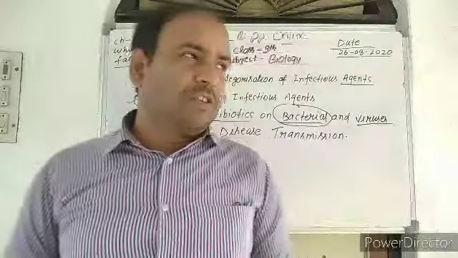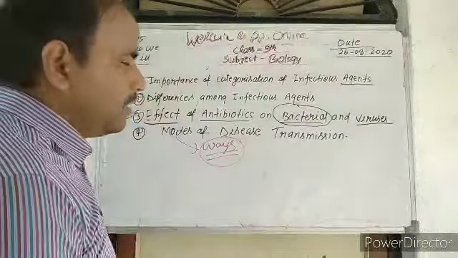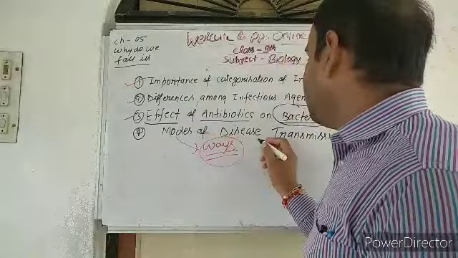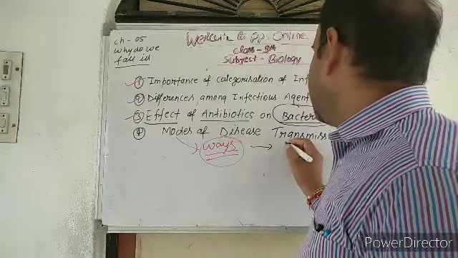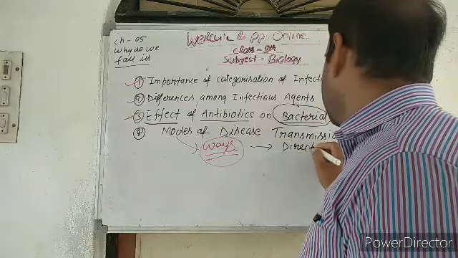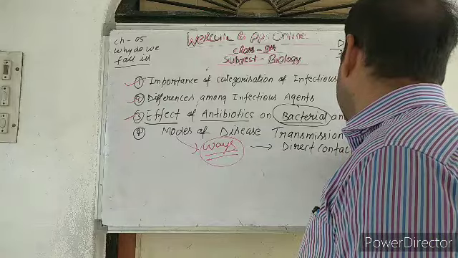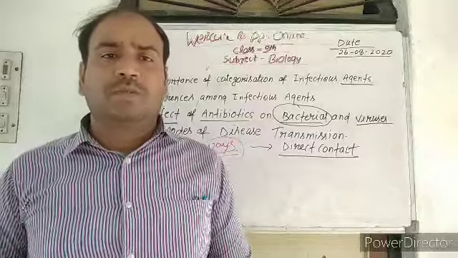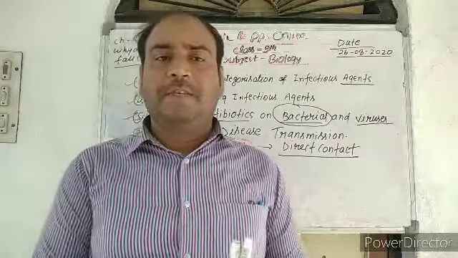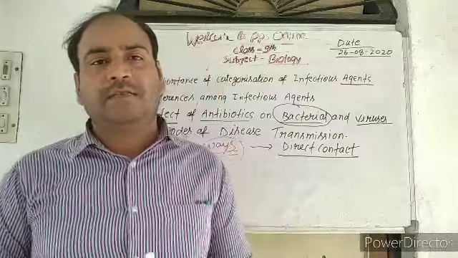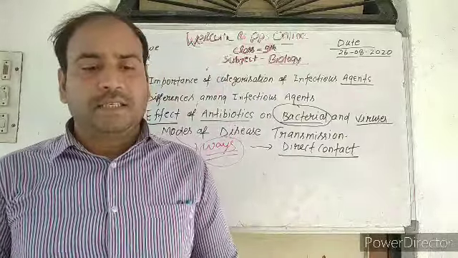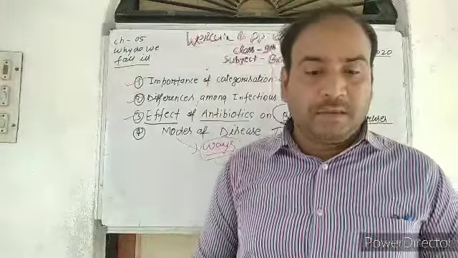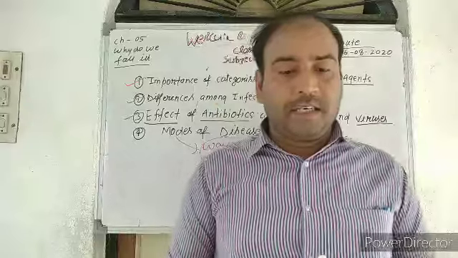So in modes of transmission, first of all comes direct contact. Direct contact का मतलब होता है सीधा संपर्क में. Direct contact means a person who comes closer to an infected person, physically, by shaking hands or by using the food materials, by eating. Some diseases like chicken pox and measles spread through direct contact with an infected person.